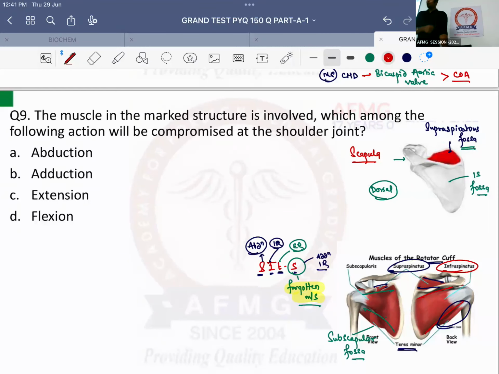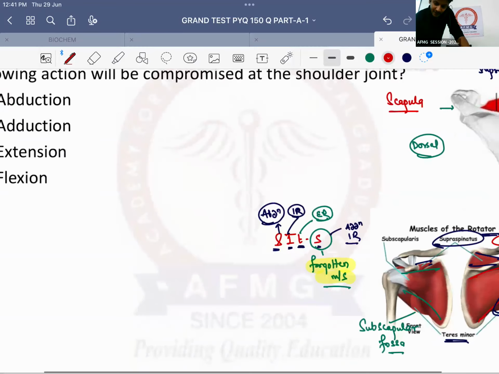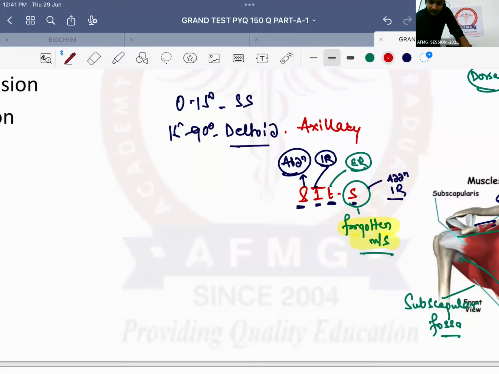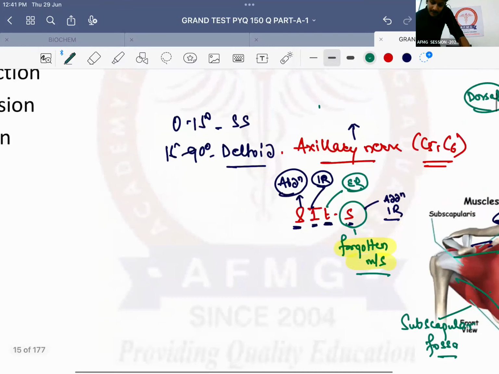So that's important. Deltoid is innervated by, very good. Please remember, 0 to 15 degrees, as I told you, is nothing else but the supraspinatus. Next, 15 to 90 degrees is the deltoid, and deltoid is a very important muscle. Deltoid is innervated by which nerve? Axillary nerve. Tell me the root value quickly. Shabash. C5 and C6. So the root value of the axillary nerve is C5 and C6. The axillary nerve innervates the deltoid. Along with that, it also innervates teres, major or minor? Teres minor.